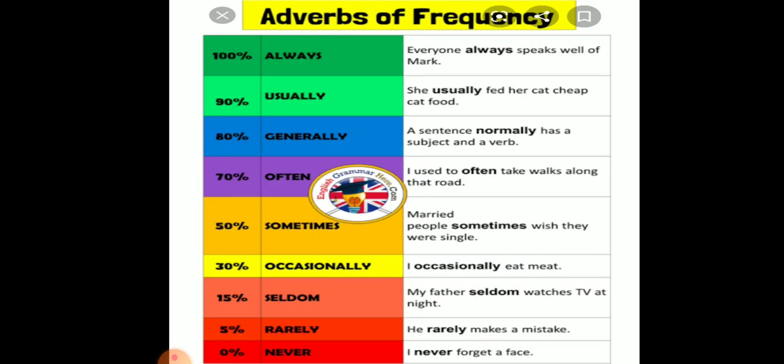For example, everyone always speaks well of Mark. She usually fed her cat cheap cat food. A sentence normally has a subject and a verb. I used to often take walks along that road. Married people sometimes wish they were single. I occasionally eat meat. My father seldom watches TV at night. He rarely makes mistakes. I never forget a face.